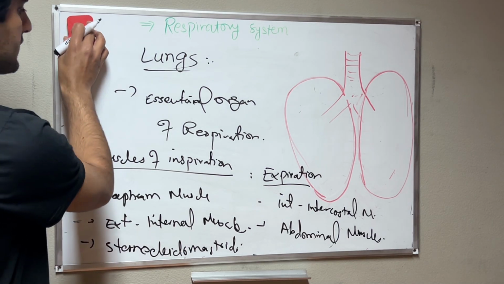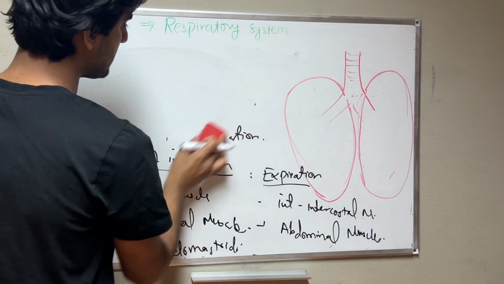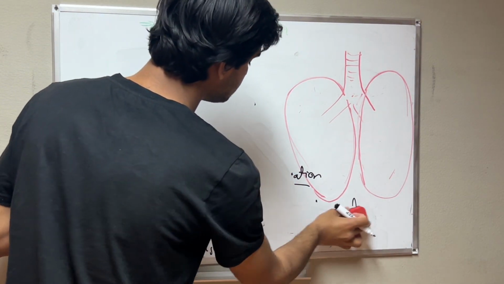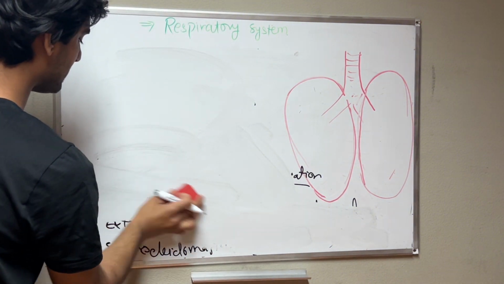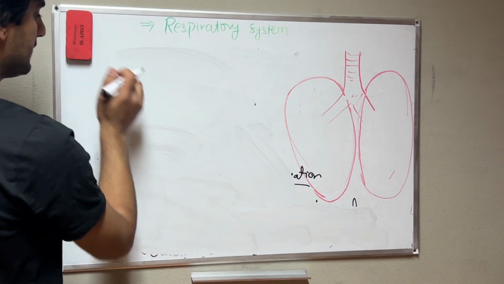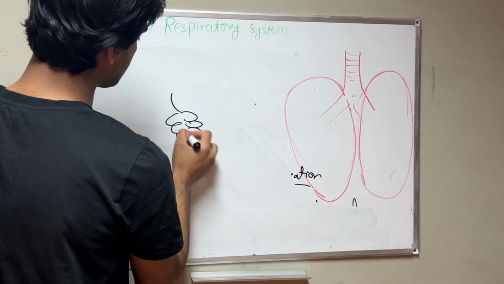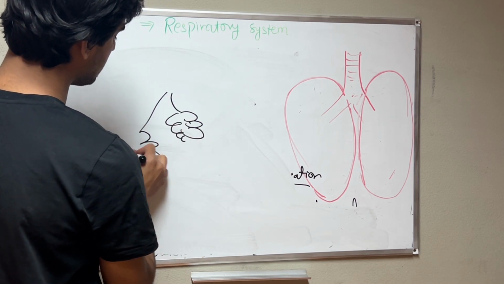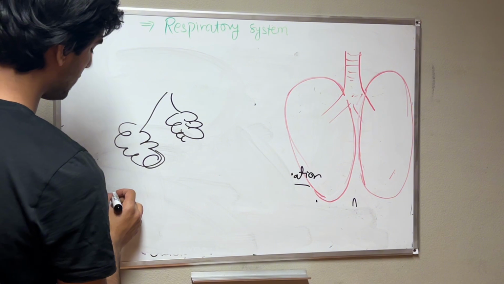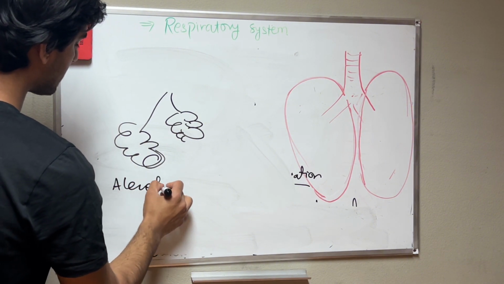If we talk about the function of the lungs, first we will take the functional unit of the lungs. Take one alveolar sac.